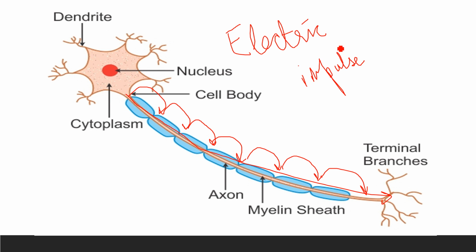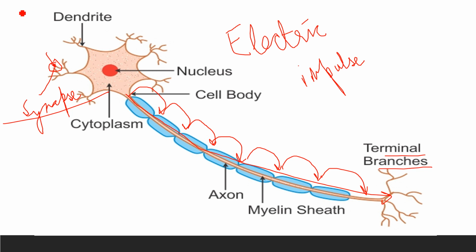Okay, so the last one is terminal branches. They are also called telodendria. Telo means at the end, so these are present at the end. Here these branches are over the head or at the tail. At both locations they work as a connector, and they help one neuron to connect with another one. Suppose in a similar way these dendrites are present here, so it will form a junction here, right? So this is called a synapse, or synaptic complex, you can say.